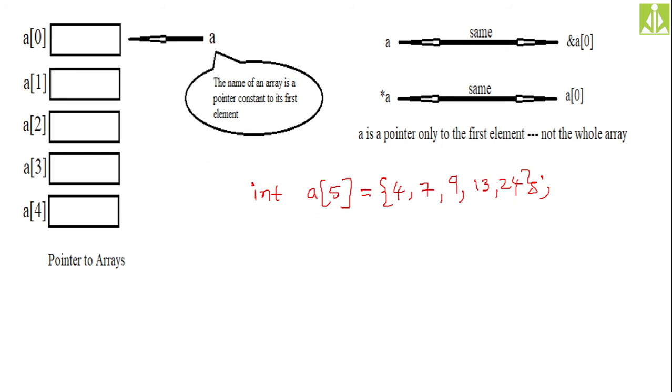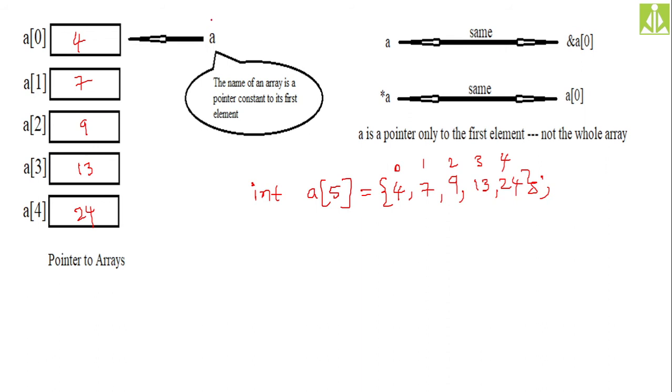We use the array name followed by the index to access the values. So this is the 0th element, first element, second element, third element, fourth element. So a of 0 is 4, a of 1 is 7, a of 2 is 9, a of 3 is 13, and a of 4 is 24. All these things about arrays we know from the second unit.